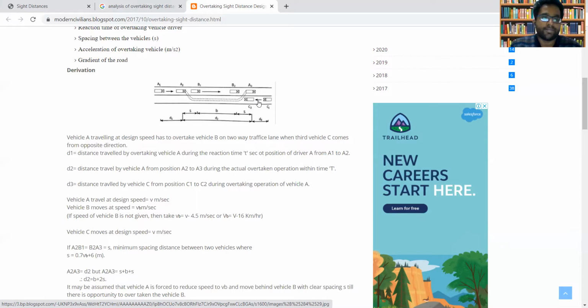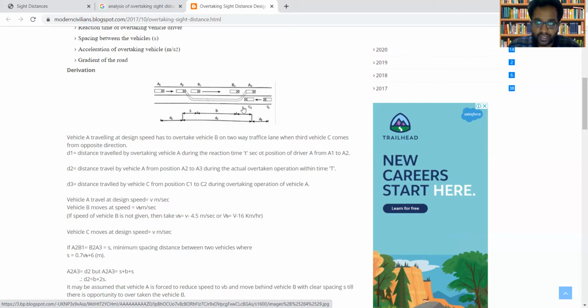and the vehicle coming in the opposite direction is vehicle C. Vehicle A changes its position from A1 to A2, and after reaching position A2, it decides to change its position to A3. By the time vehicle A changes its position from A2 to A3, vehicle B is also in motion, so vehicle B might have changed its position from B1 to B2. And similarly, at the same time, vehicle C might have changed its position from C1 to C2.